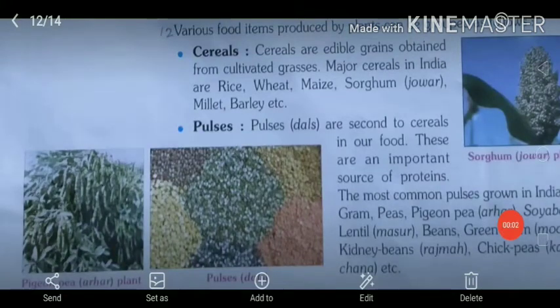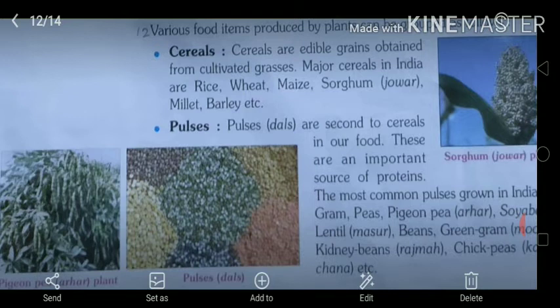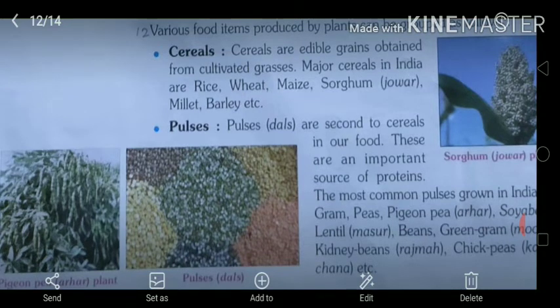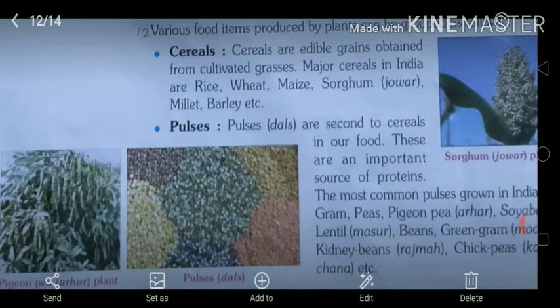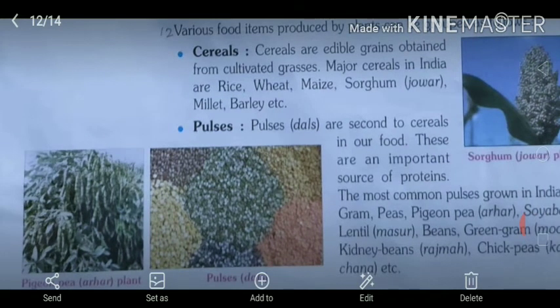Various food items produced by plants can be grouped as follows. Let's first talk about cereals. Cereals are edible grains obtained from cultivated grasses. Major cereals in India are rice, wheat, maize, sorghum, which in Hindi we call jowar, millet, barley, etc. These are called grasses because they belong to the grass family.